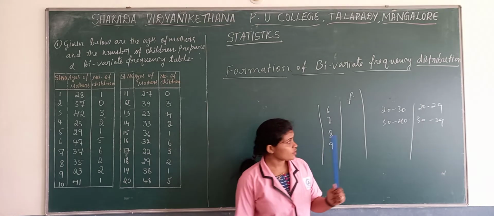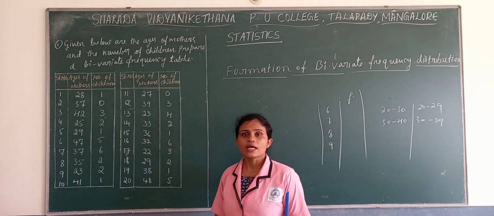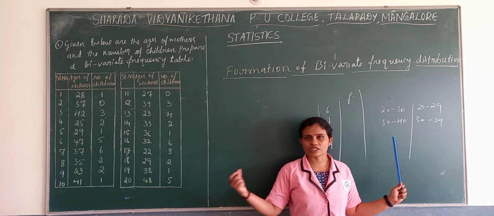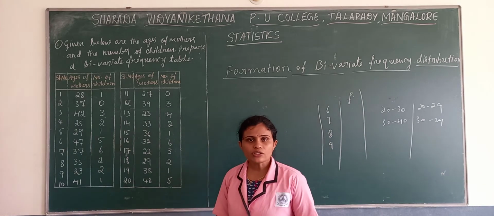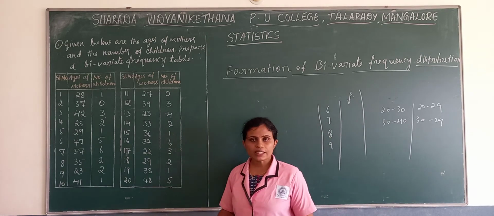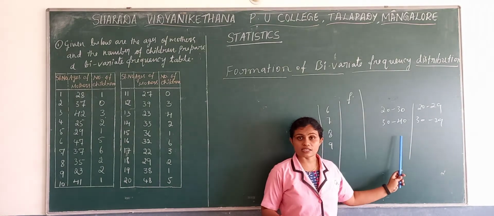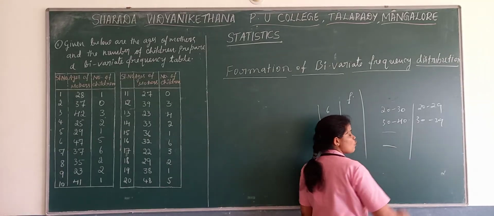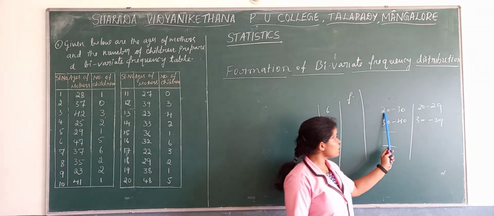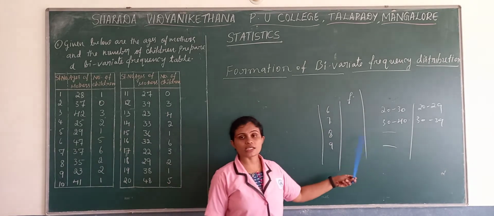One thing, especially in case of continuous frequency distribution, you have to see how many values they have given. What is the total number of observations which they have provided in the problem. Then you have to see how many classes you can prepare out of 10. Width you can take either 5 or 10, and it is based on the classes. The number of classes should be 4. Width usually we take 5 or 10, and the lower limit of the first class should be a multiple of 5. So this is about continuous and discrete.